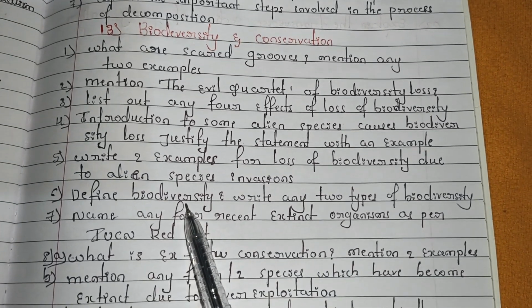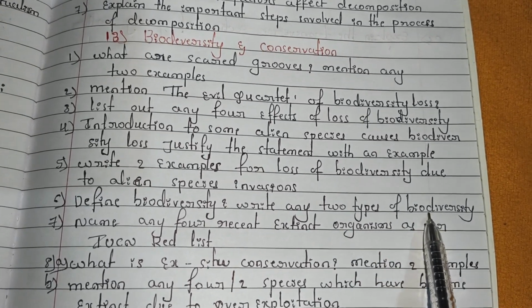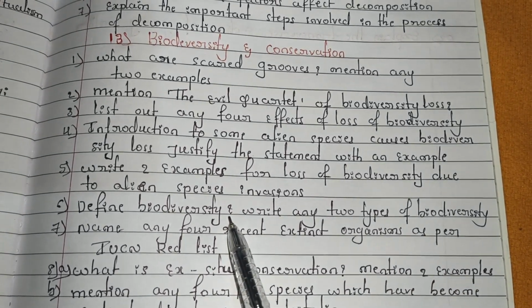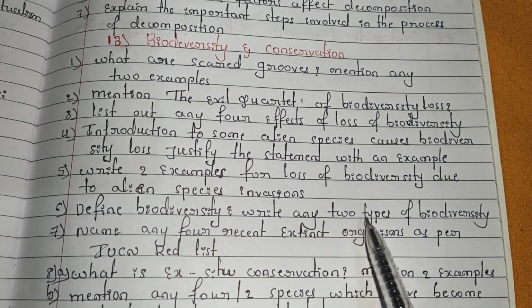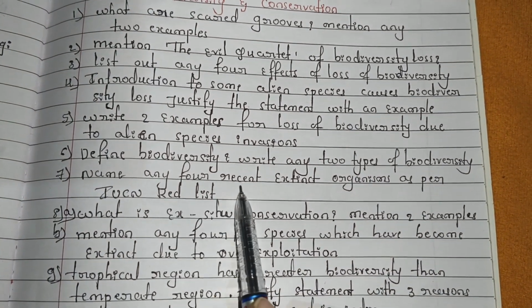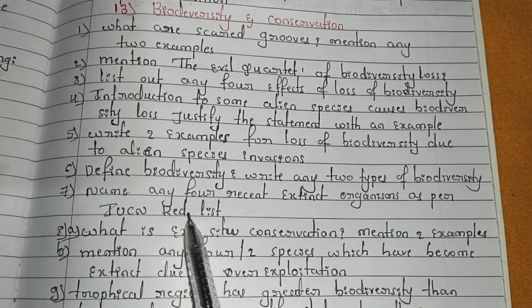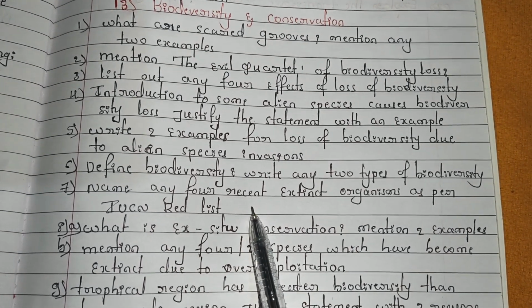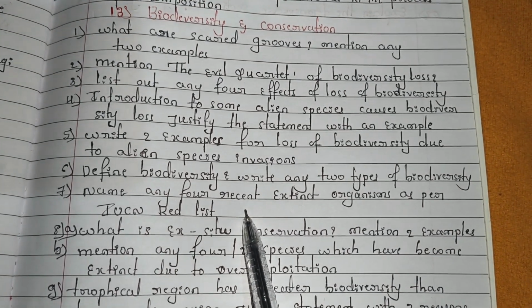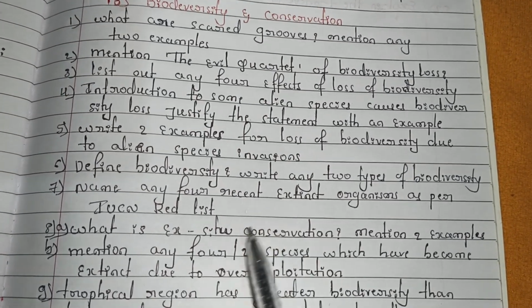Next, the sixth: define biodiversity. Write any 4 types of biodiversity. First you have to write the definition of biodiversity and then mention the types of biodiversity. And next, the seventh: name any 4 recently extinct organisms as per the IUCN Red List. In the IUCN Red List, which species have recently become extinct, you have to mention.